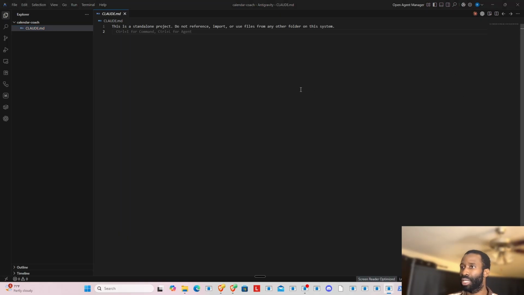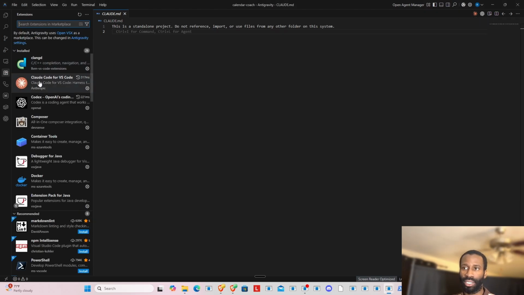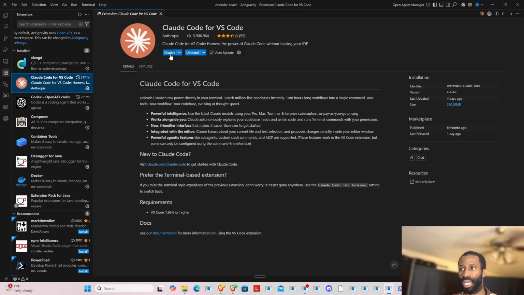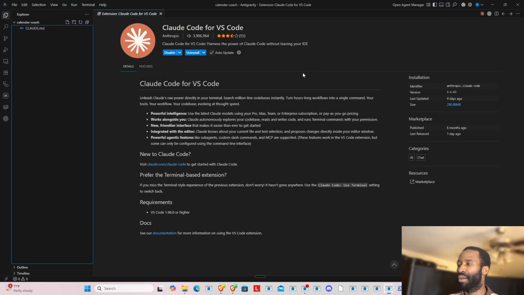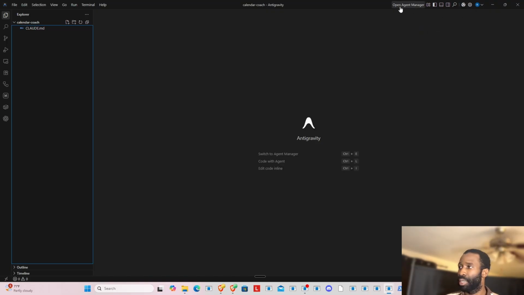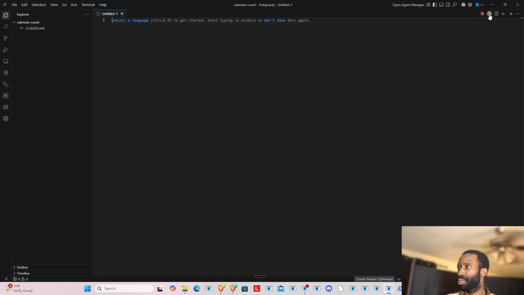So now, there are 2 ways you can run Claude. You can either run Claude through the UI, which is by opening up your Claude Code after getting the extension. You install it and it becomes available for you on your editor.